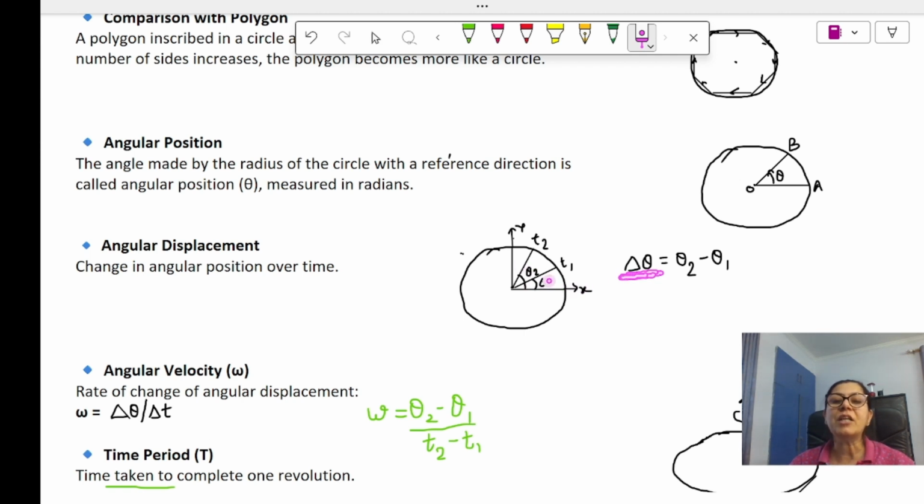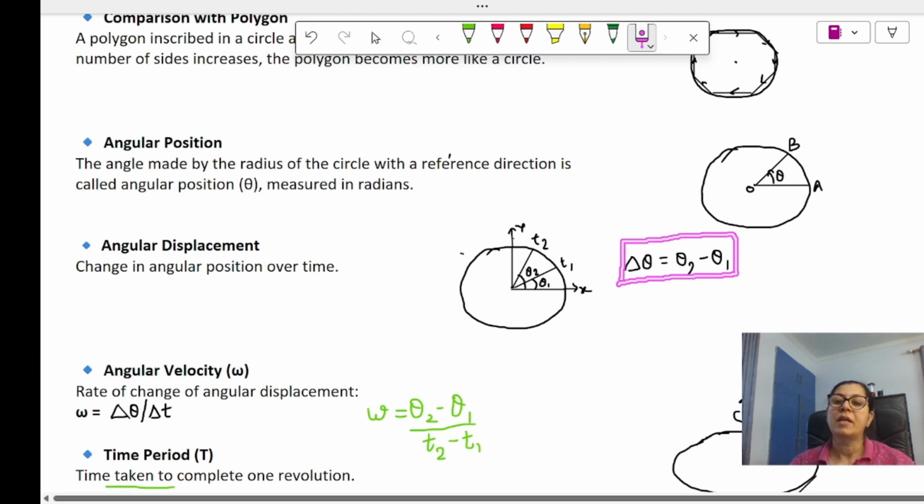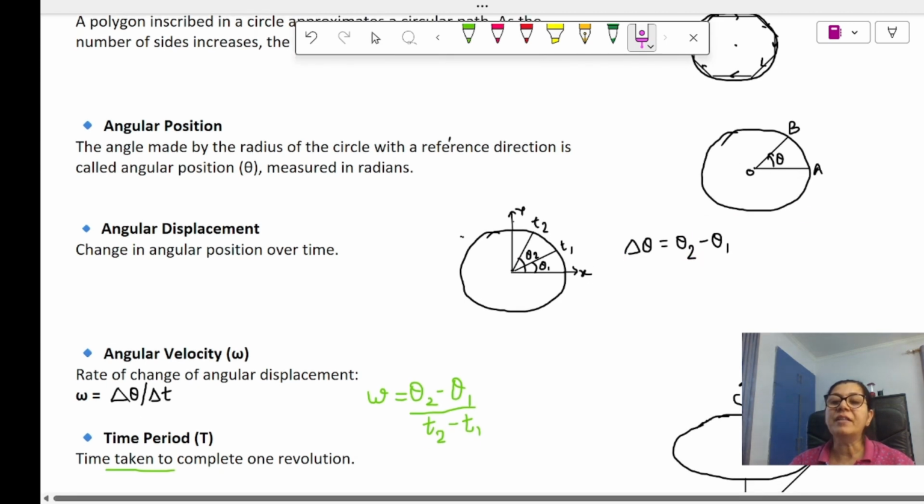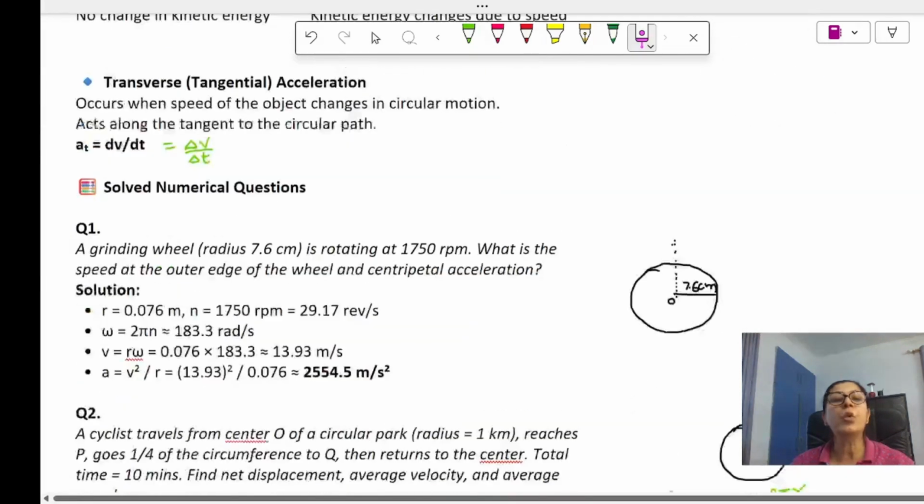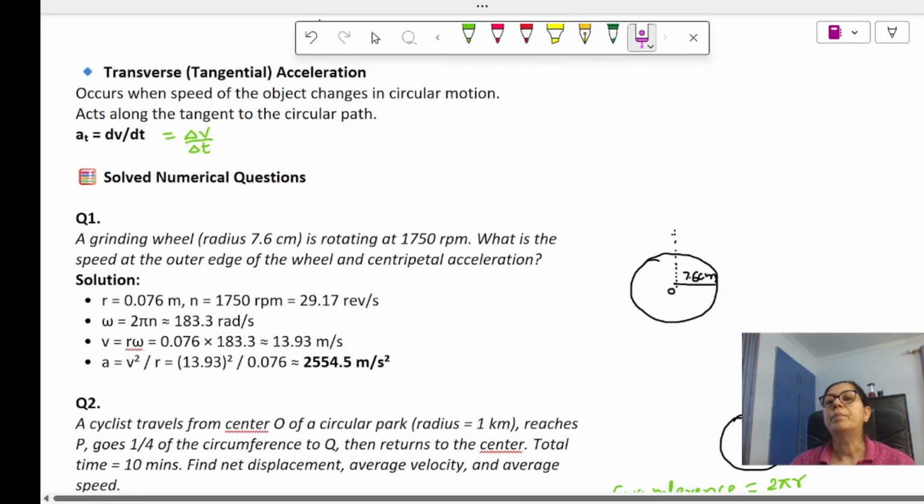Initially it was theta 1, finally it is theta 2. So the change will be given by theta 2 minus theta 1. So this is the angular displacement. Now when we have done displacement, we'll come over to the velocity.